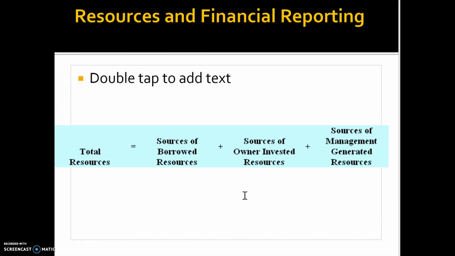Again, go back to our previous slides. The things you need to fund you to school, the things you need to open a bookstore, equal the money that you borrowed, the money you invested, your own, and the money you earned after you open your business.